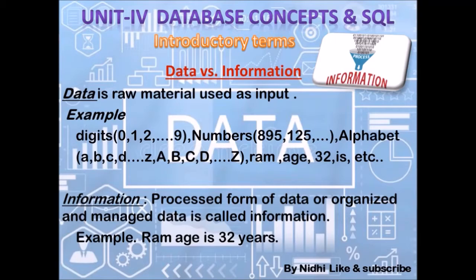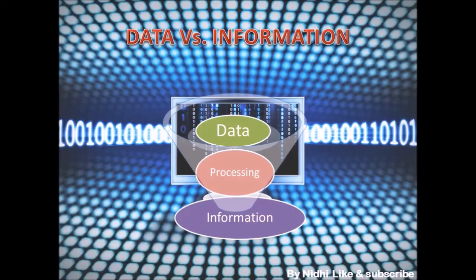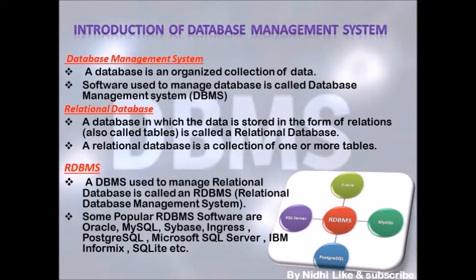Here you can see the example of data and information. Data is digits, numbers, alphabets: RAM, age, 32. These are the data, and when we process it, it is known as information. RAM's age is 32 years, so it is telling something particular about RAM. This is the processed form of data, and it is known as information. Here in the diagram we are providing bits, and when we process those bits, they become information. In this diagram, data is provided as an input, and after processing we get the information. So data versus information is clear to you.